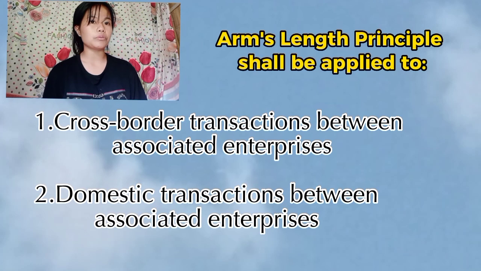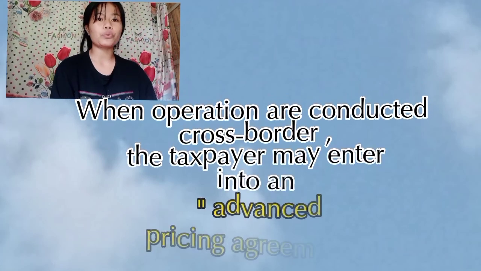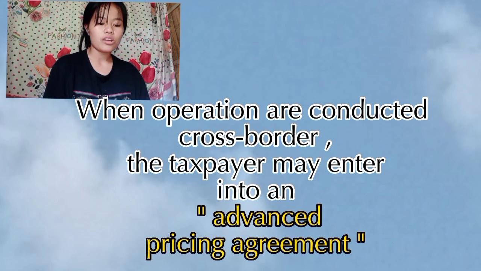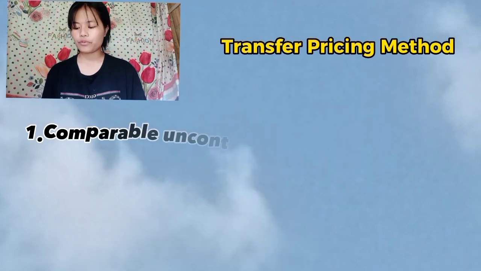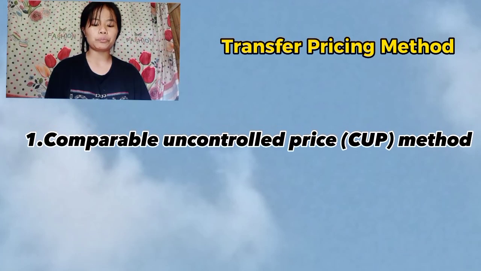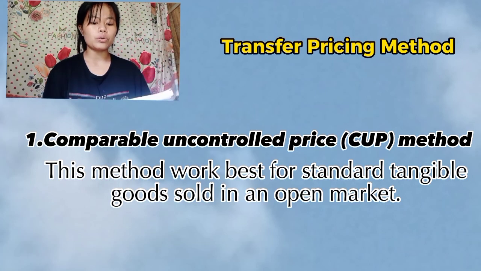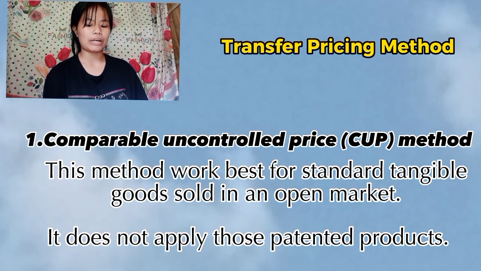transactions between associated enterprises. Next, when the operations are conducted cross-border, the taxpayer may enter into an advance pricing agreement. Take note of that. Next is the transfer pricing method. There are 5 methods. First is the comparable uncontrolled price method, best for standard tangible goods sold in the open market. It does not apply to patented products.